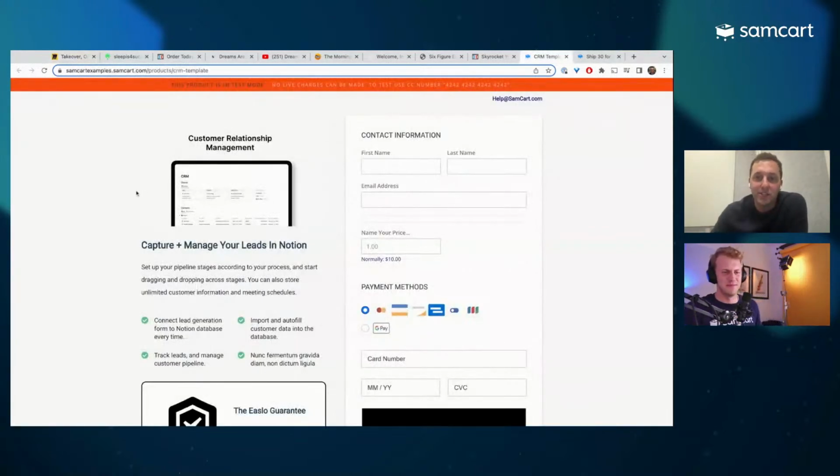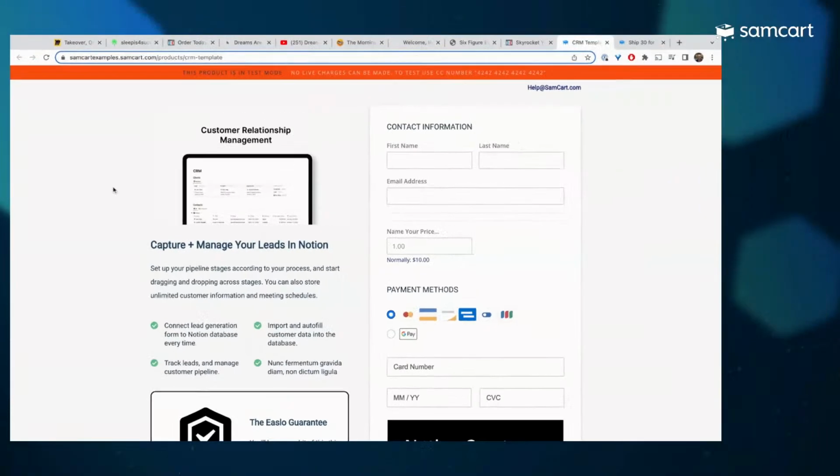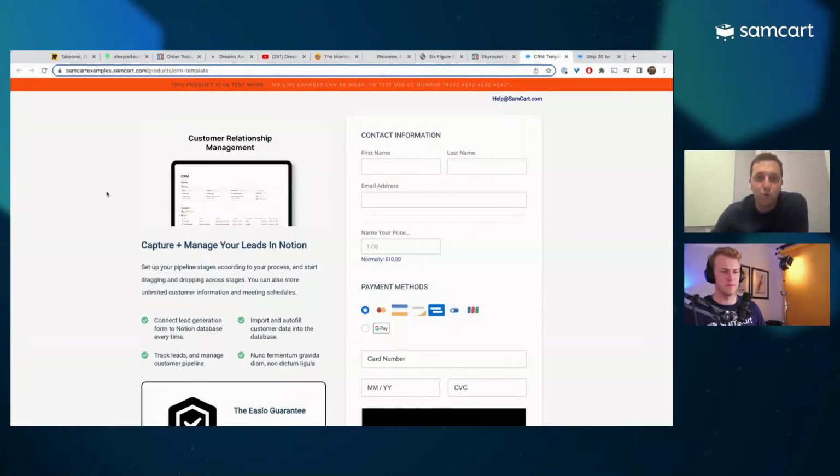So all right, let's take a look. These are 2 pages that we have created for different creators here on SamCart, right? And check this out, right? Imagine if instead of linking off to one of these crazy big pages with 18 different tools, imagine linking to a page like this, right?